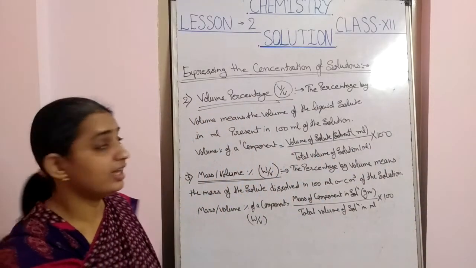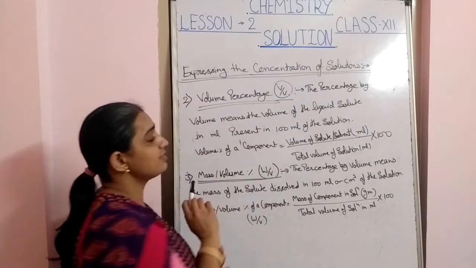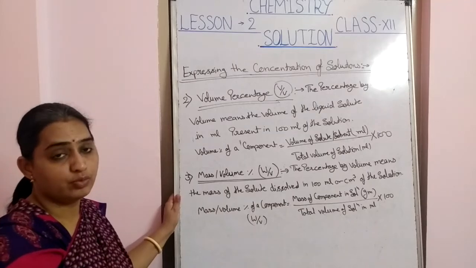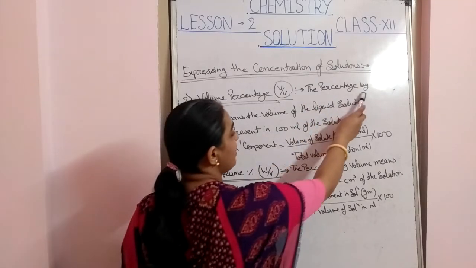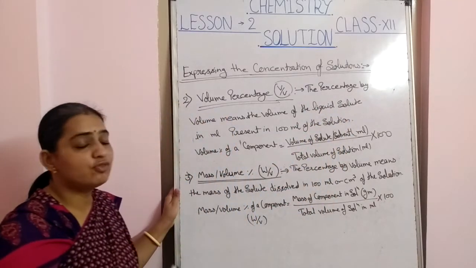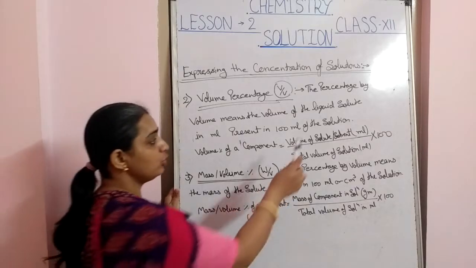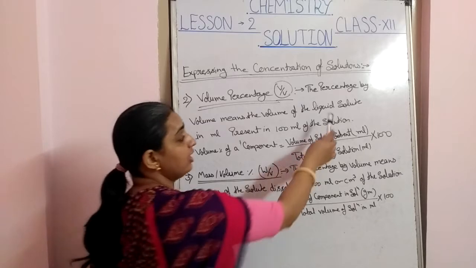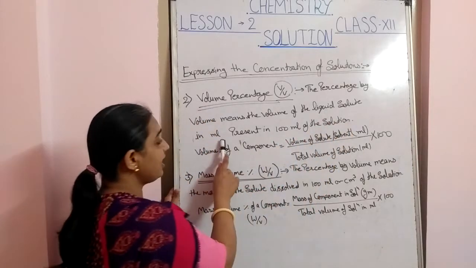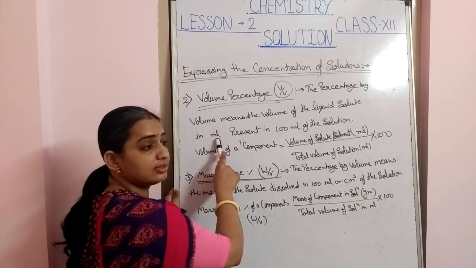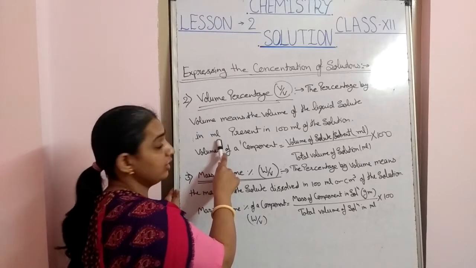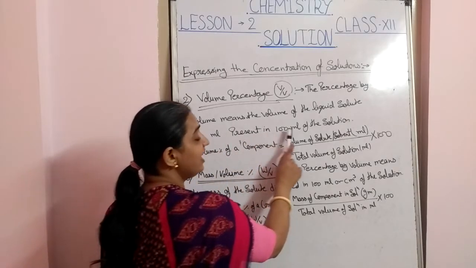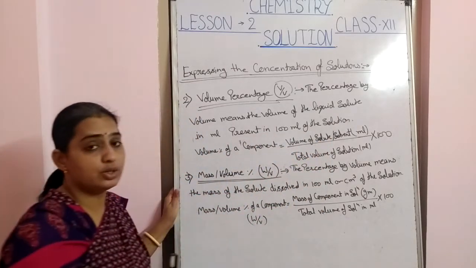Now the second formula is the volume percentage, that is volume by volume. The percentage by volume means the volume of the liquid solute in ml. When we talk about liquid, we talk about volume. It is the volume present in 100 ml of the solution.